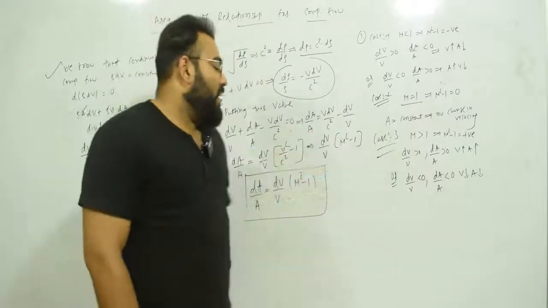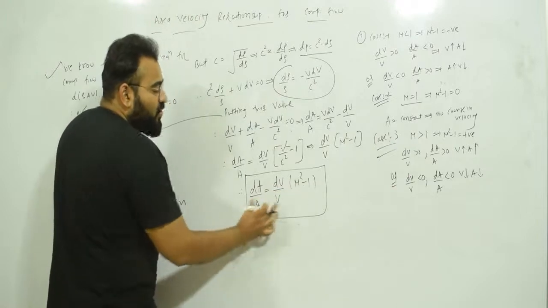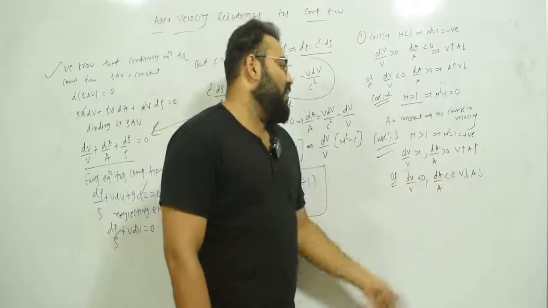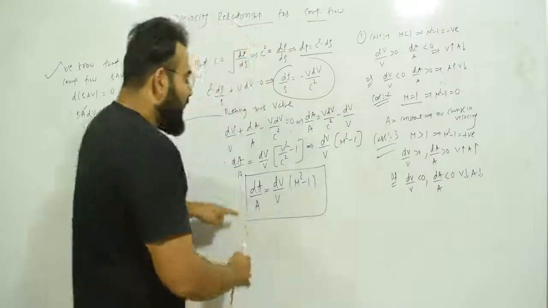Case 3, when M greater than 1. So if you put M greater than 1, these terms will be positive. So both these terms are going to be positive. So dV upon V greater than 0, dA upon A greater than 0. So that means what? Velocity increases, area increases.